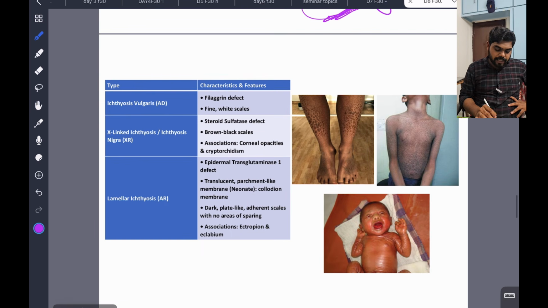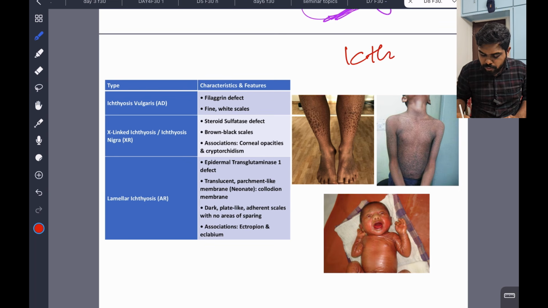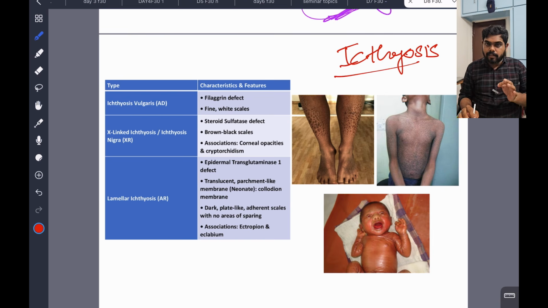Now we'll go to another very, very important topic and direct question, and you should know the topic. If you know the topic, you will get the 4 marks. If you don't know the topic, you will lose 5 marks. Now we'll see ichthyosis. We have discussed it before also. Ichthyosis, fish-like scaly skin.